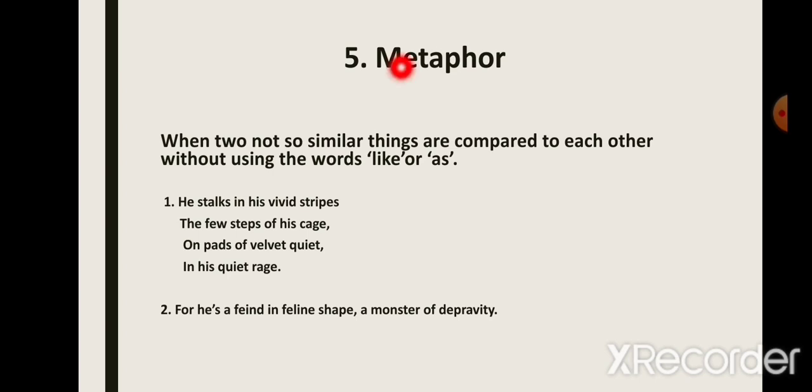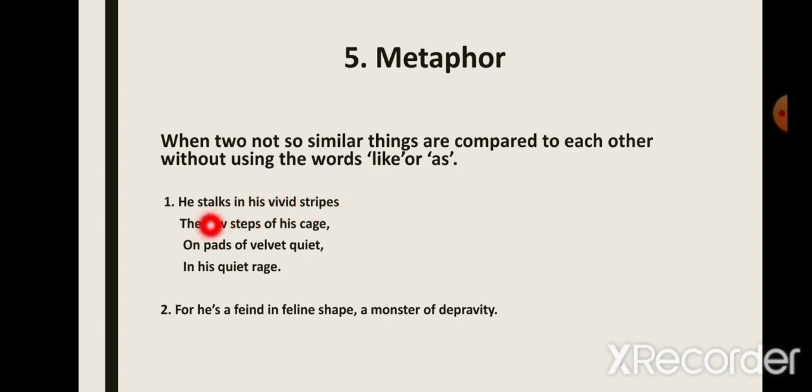The next we have is metaphor. Now this is quite similar to simile, but there's a slight difference. Let's see what it is. Metaphor is when two not so similar things are compared to each other without using the words like or as. Here also a comparison is made between two things which are seemingly not so similar, but we do not use the words like or as. These words are used in simile, but in metaphor we do not use these words.